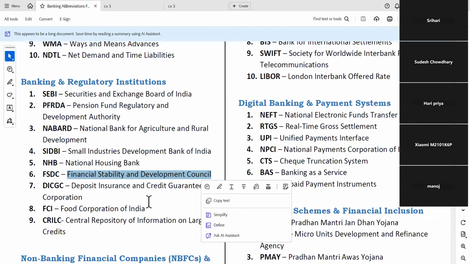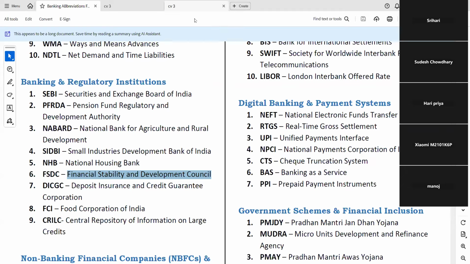DICGC is the authority giving guarantee for bank deposits up to rupees 5 lakh per individual in a scheduled commercial bank, and for this purpose they are charging 12 paise per rupees 100 from the banks. This contribution is made by banks. In this regard, DICGC is thinking of revising the premium structure based on the strength of the banks. Some proposal is going.